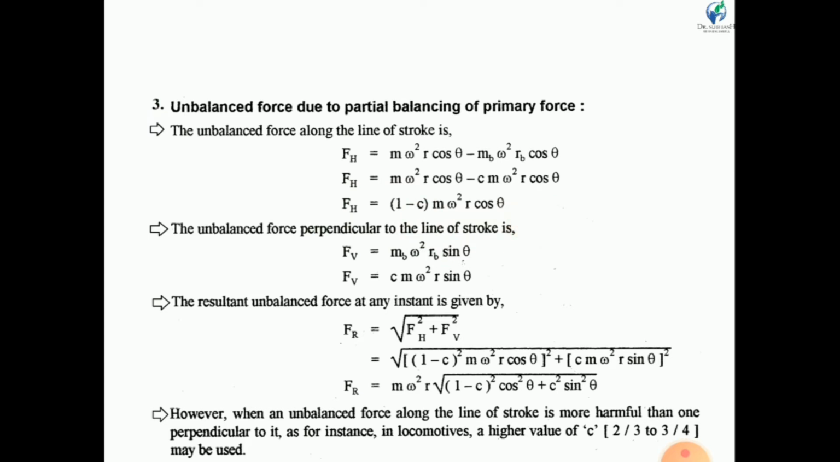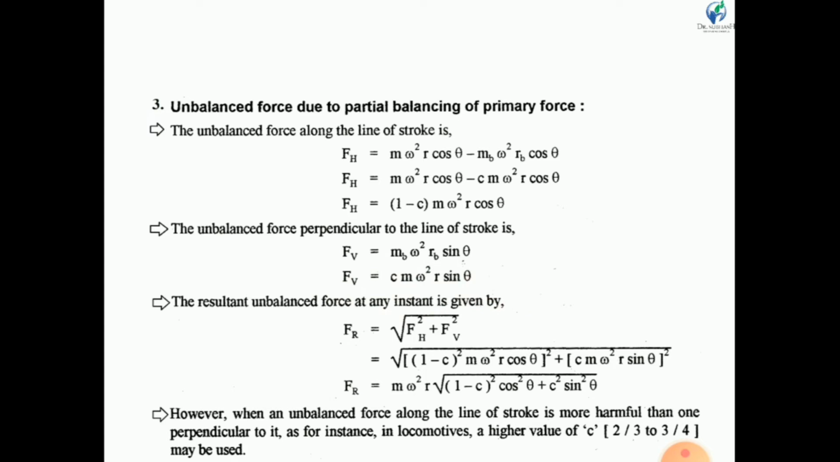Now similarly, the unbalanced force perpendicular to the line of stroke, we know that it is m_b omega square r_b sin theta. If we put the value of m_b r_b, then we get the unbalanced force perpendicular to the line of stroke, F_v is equal to c m omega square r sin theta.